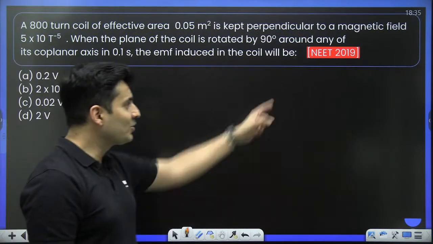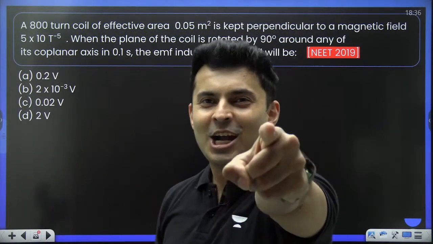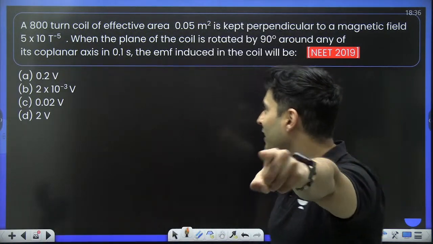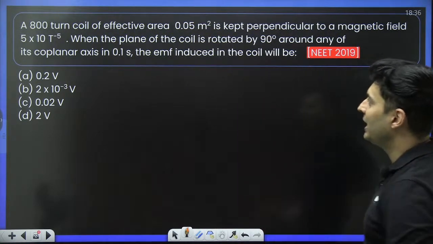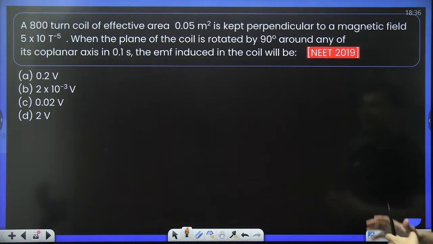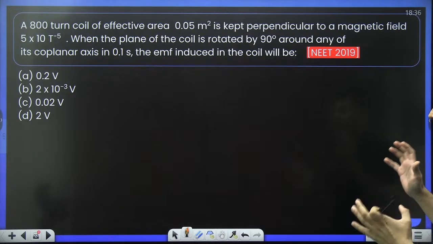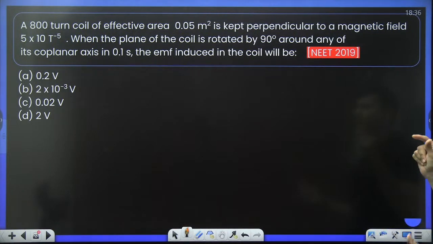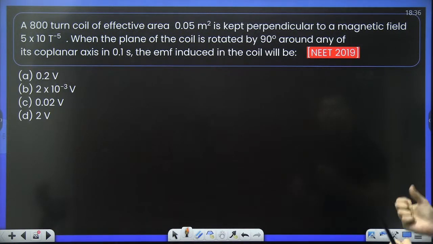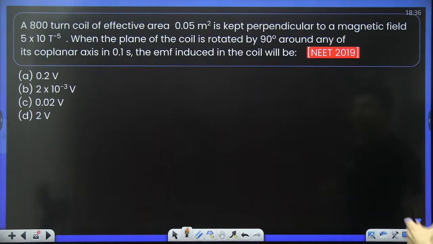Next question. This was NEET 2019. How many of you are going to conquer NEET 2019 if you went back in time? Let's see. An 800 turns coil has an effective area of this much and is kept perpendicular to the magnetic field, and this much is the magnetic field. When the plane of the coil is rotated by 90 degrees around any of its coplanar axis in 1 second, the EMF induced in the coil will be?